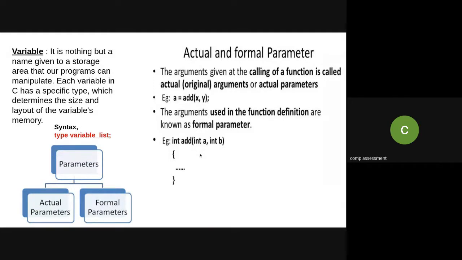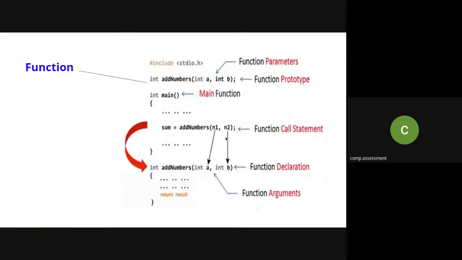So in case of our swap, whatever parameters are in the function definition are referred to as formal parameters. Whenever we are calling a procedure, the parameters we pass with that call are called actual parameters, and in the function definition they are referred to as the formal parameters. Now this is one more example.